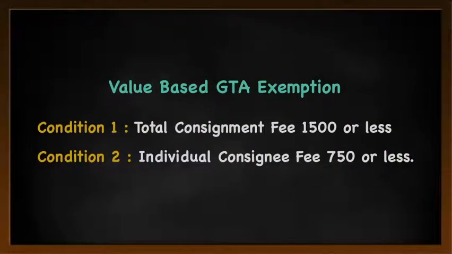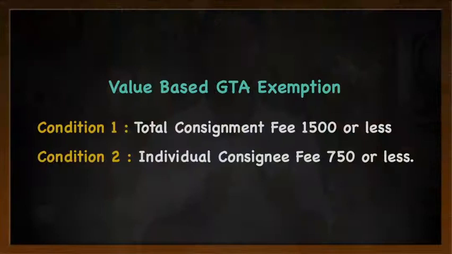Now let us talk about the second category, that is value based exemptions. Now you may ask me, what is value here? Whenever a GTA is providing a transportation service, they will charge a fee. This fee is popularly called consignment fees. So whenever I say value, I am referring to consignment fees. The exemption goes this way. First they are saying, if the total consignment fees is less than 1500, there is no GST.